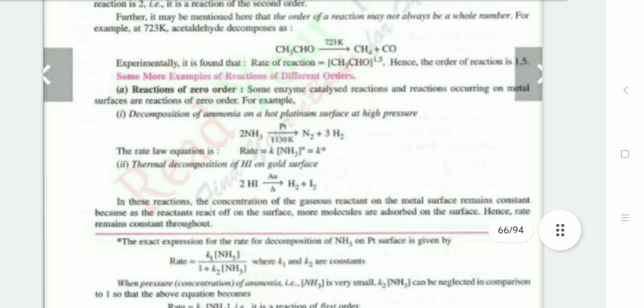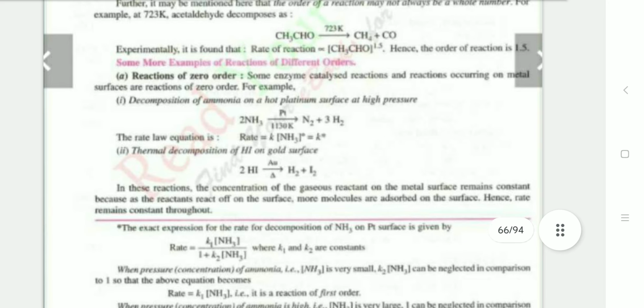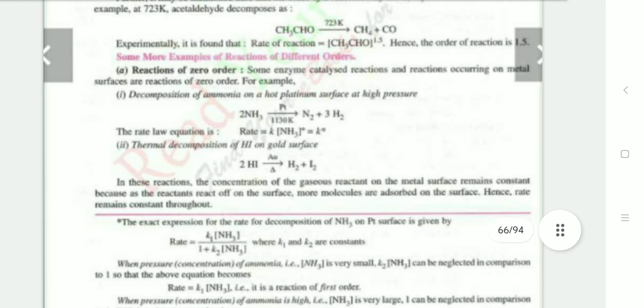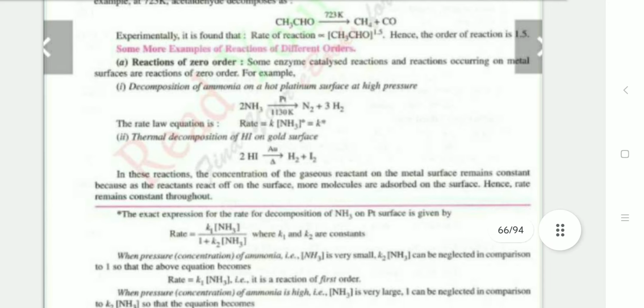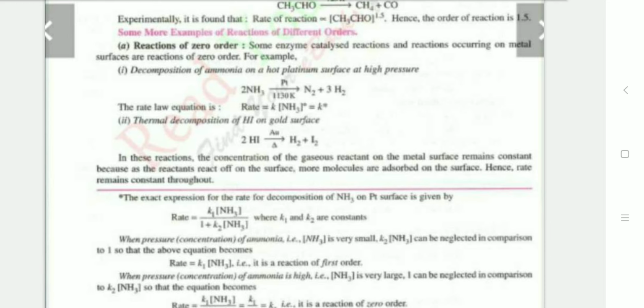Some other examples of different orders. Reactions of zero order: some enzyme catalyzed reactions and reactions occurring on a metal surface. Decomposition of ammonia on a hot platinum surface at high pressure is an example of zero order. And the second example is the thermal decomposition of HI on a gold surface.